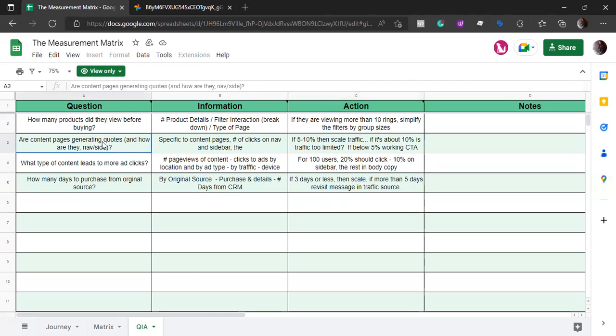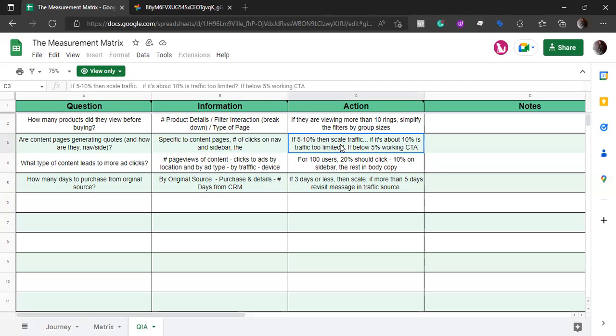If the question is, are content pages generating quotes, right, and we needed the information specific to a content page or number of clicks on the nav or sidebar, then the action will be that if it is 5 to 10%, then scale the traffic. And if it is above 10%, this traffic is too limited.